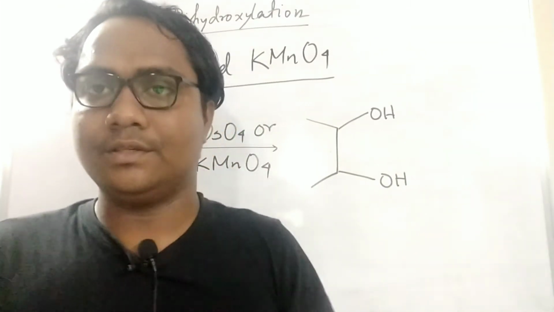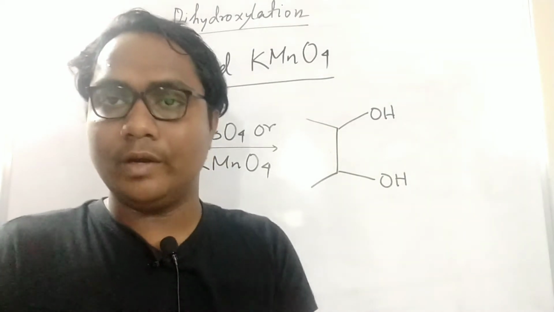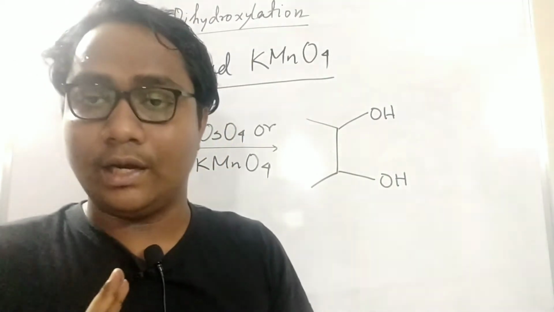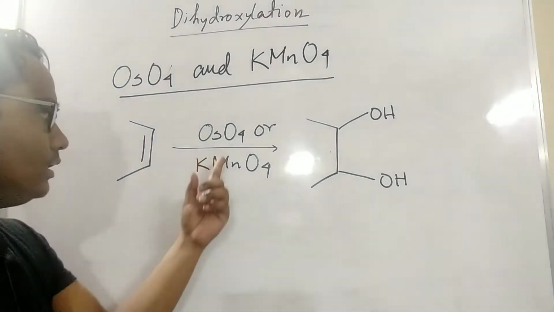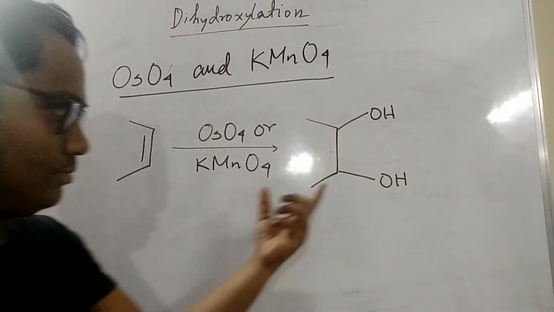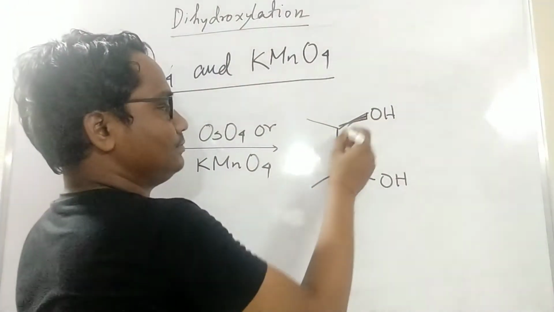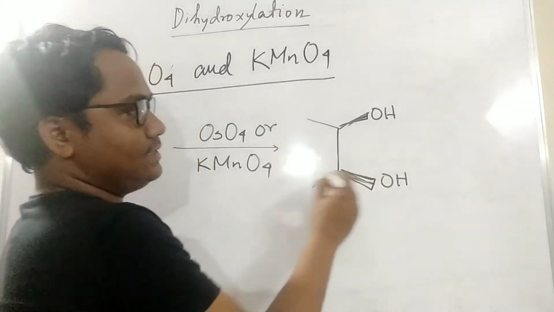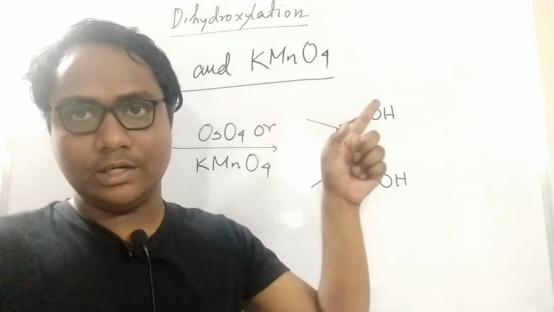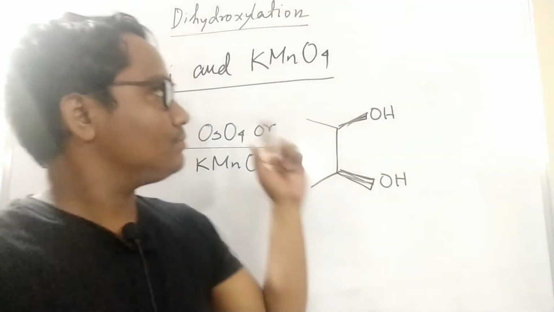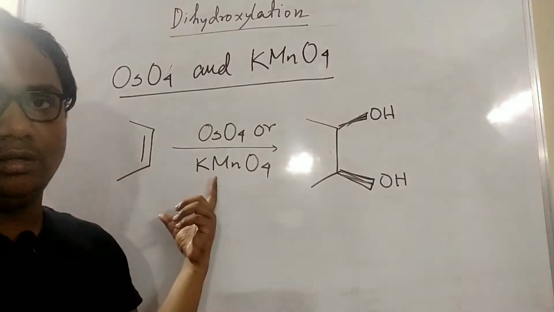Now I am discussing the dihydroxylation reaction that occurs by two reagents, mainly osmium tetroxide and KMnO4. This is simple. If you take a double bond with osmium tetroxide and KMnO4, it will form this type of dihydroxylation, but the stereochemistry always becomes cis. Both reagents function as cis. It always forms cis diol, not trans. Only the Woodward condition makes trans diol. I explained this because these two reagents participate in dihydroxylation only in the cis way.